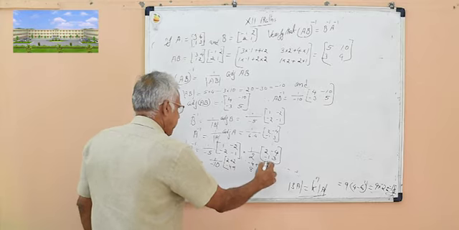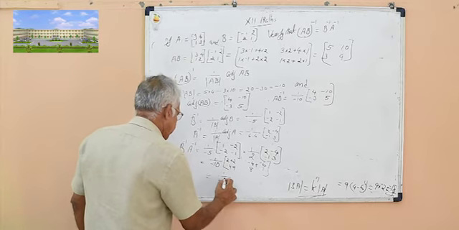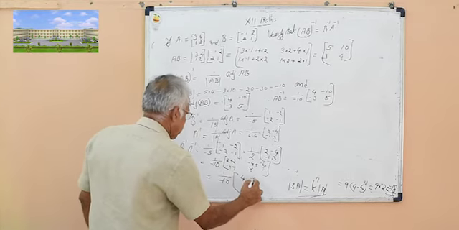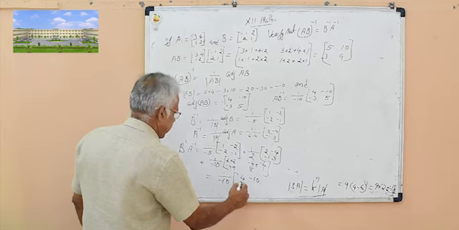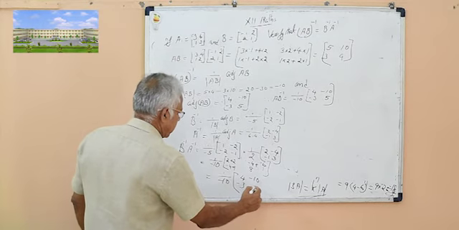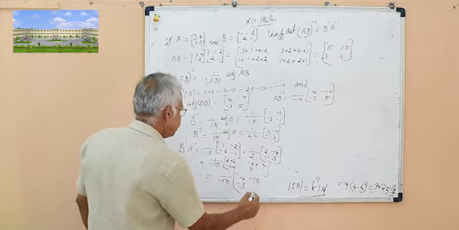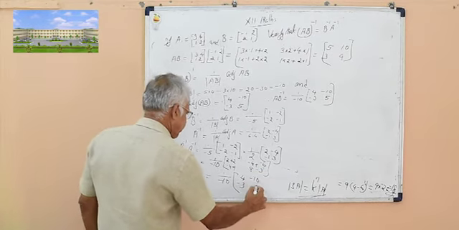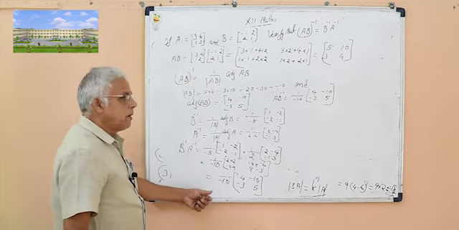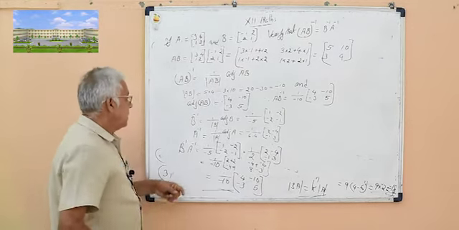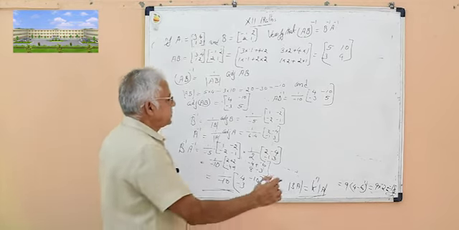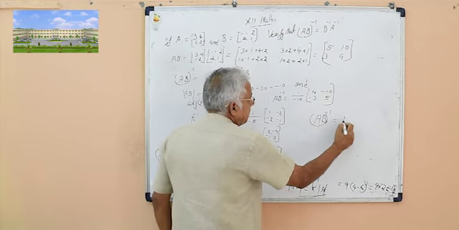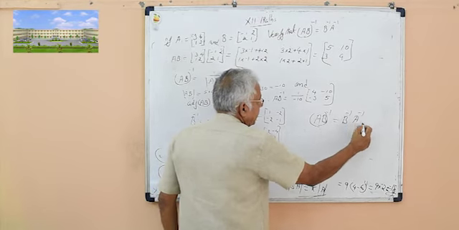Going on, the result becomes 1 by minus 10 into the matrix we got for AB inverse, 4, minus 10, minus 3, and last one 5. So we can conclude that AB inverse is equal to B inverse into A inverse.